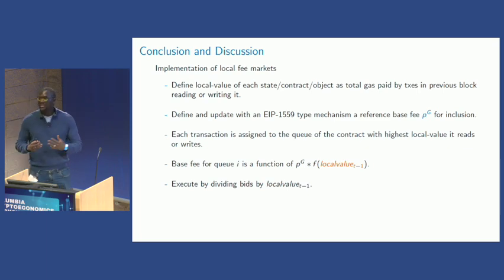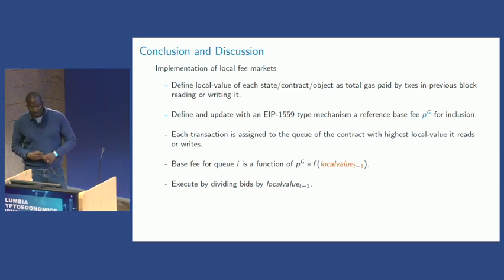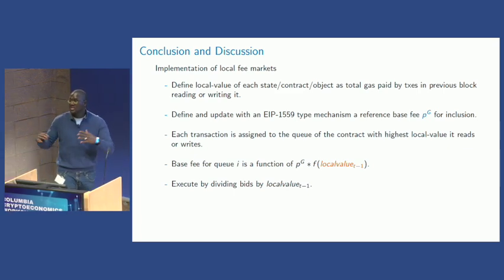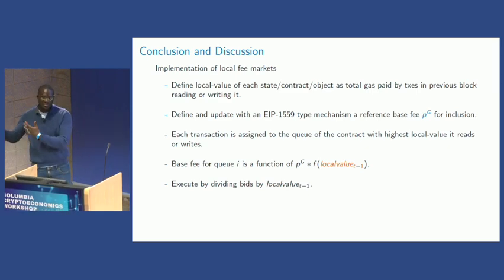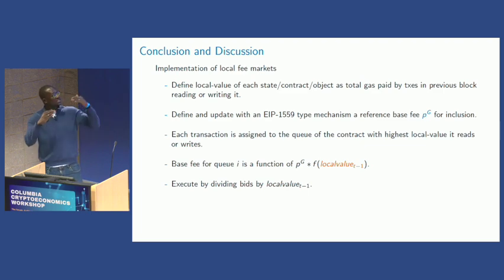So for example, imagine a transaction is touching many different contracts. You can define the one that is the hottest contract, essentially, that it is touching as the queue where it needs to go when we consider it for execution and for pricing. And we can define base fees then, given these queues. They don't need to be many queues; you can define them by percentiles. These are the hottest, let's say, contracts, or this is the hottest state of the world, and these are the least. And you can scale them depending on the total gas that has been paid before, scaling them down by that, like the example that we saw.